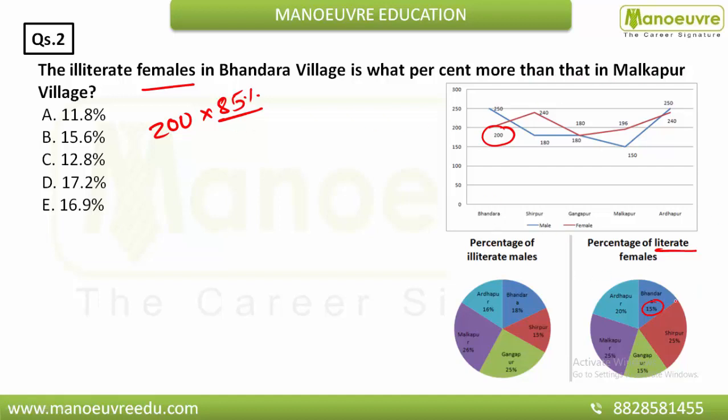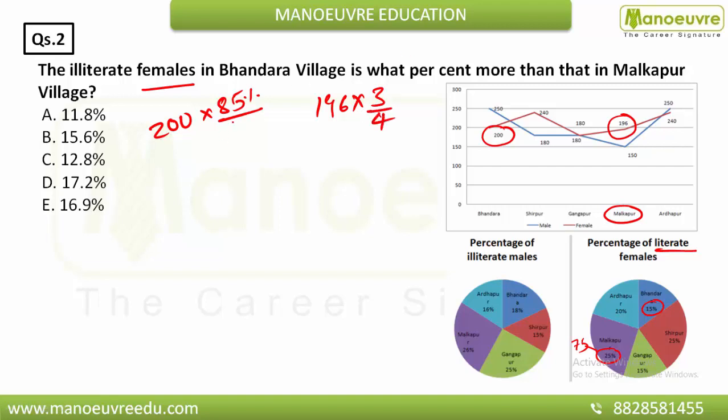Malkapur, where is Malkapur? So here it is Malkapur. It is talking about the female. So you can say this is nothing but 196, and in Malkapur there are 25% literate. So how many are illiterate? So you can say 75%. So here Malkapur 196, and you have to find 75% of it. So you can write 75% as 3 by 4, and now you can find.